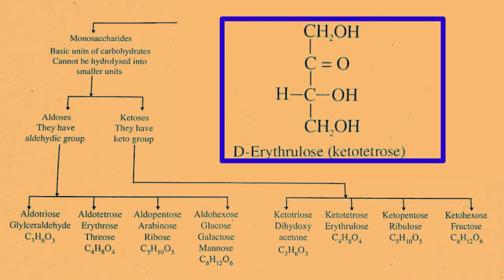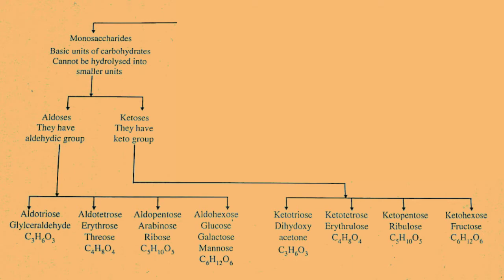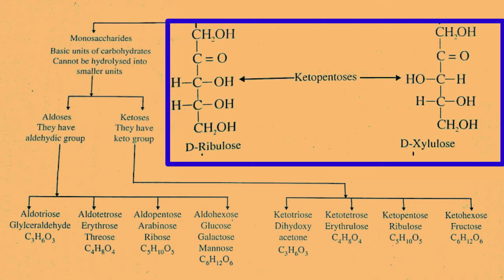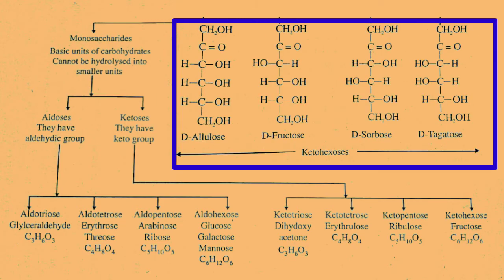Example is erythrulose. Further, ketopentose contains 5 carbon atoms and a ketonic group. Example: ribulose. And ketohexose contains 6 carbon atoms and a ketonic functional group. Example is fructose.